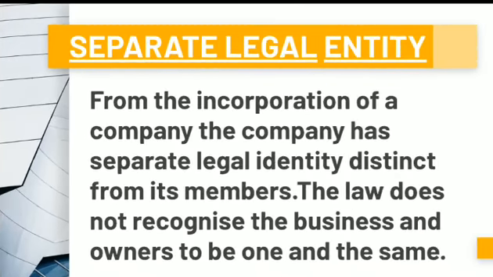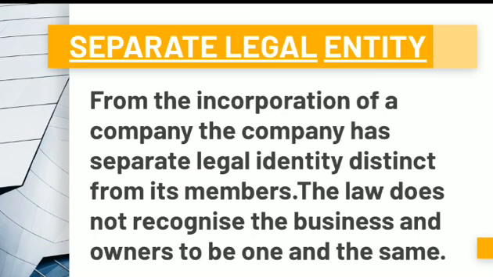The next one is the separate legal entity. From the incorporation of a company, the company has a separate legal identity distinct from its members. The law does not recognize the business and the owners to be one and the same. So here separate legal entity means it's totally considered separate. The members are separate and the company is considered totally separate after its incorporation.